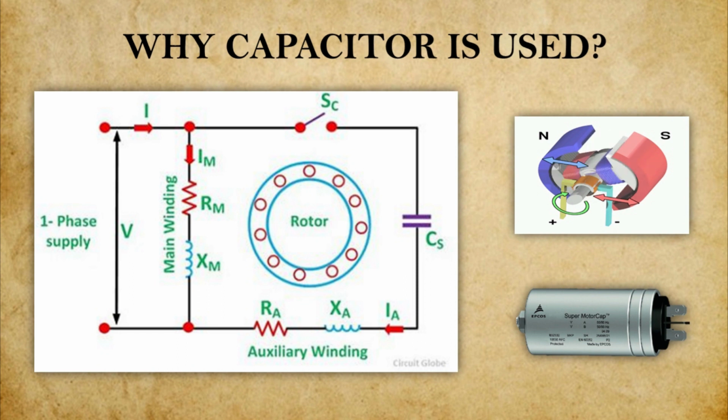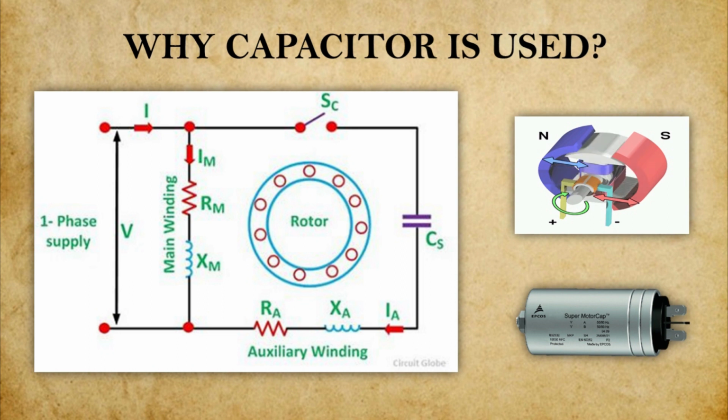So for that, a capacitor is used. The capacitor will develop the rotating magnetic field inside the rotor. Why? Because at starting, when the supply is given, the stator will develop a rotating magnetic field and the rotor is unable to develop the rotating magnetic field. So the capacitor will make the rotor develop the rotating magnetic field, so torque will be generated. What is torque? Torque is the turning and twisting moment of force. That is the rotating of the rotor.